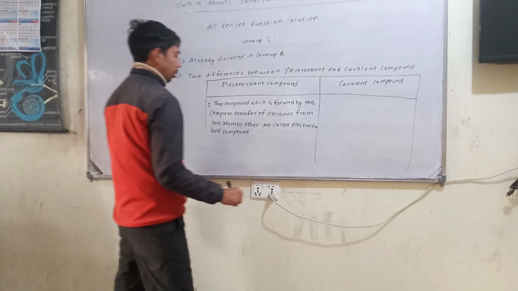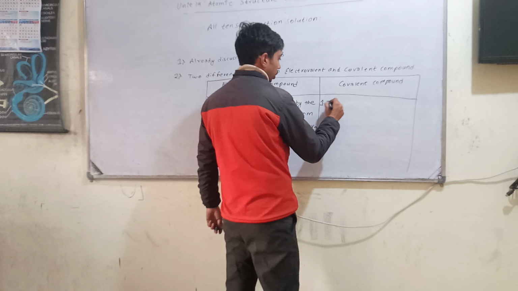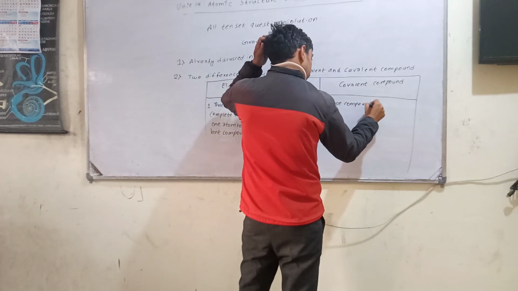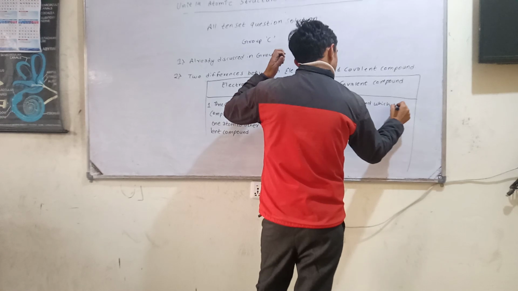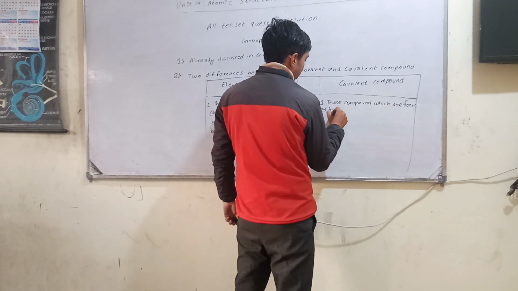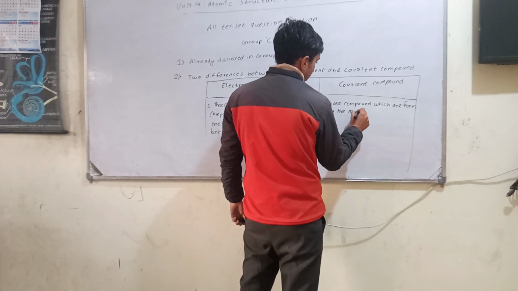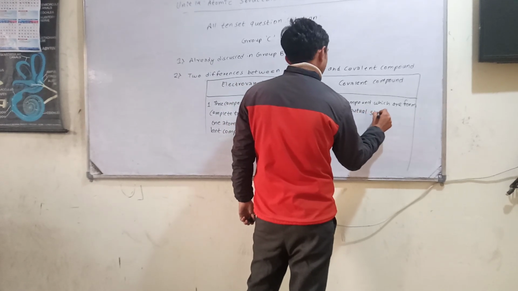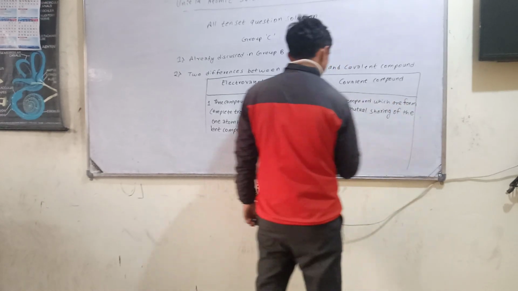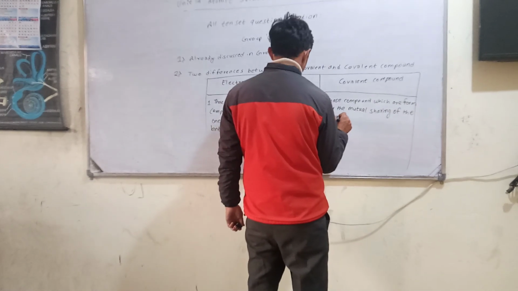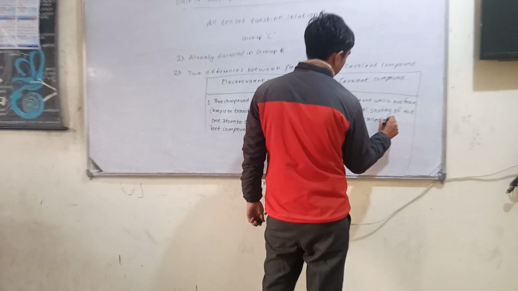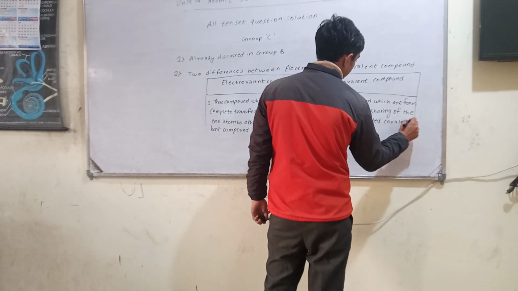And now the definition of the covalent compound. Those compounds which are formed by the mutual sharing of the electrons are called covalent compound.